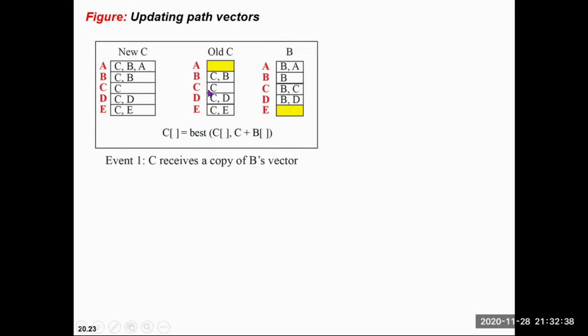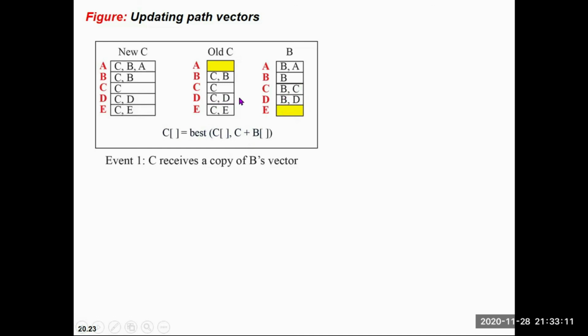If you take the third row, here it is C comma C plus BC, which is C plus CB. The best path between C and CB is C, because that is the shortest one. In the fourth row, you have CD, so you write CD comma CBD, and the best path will be CD.